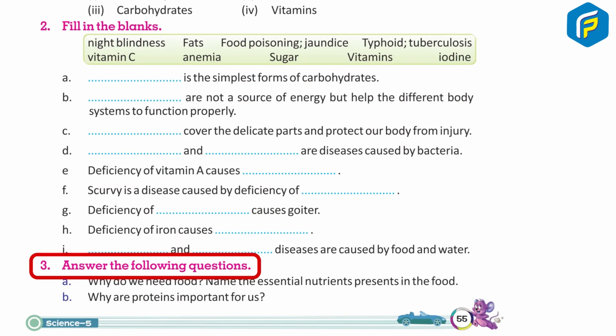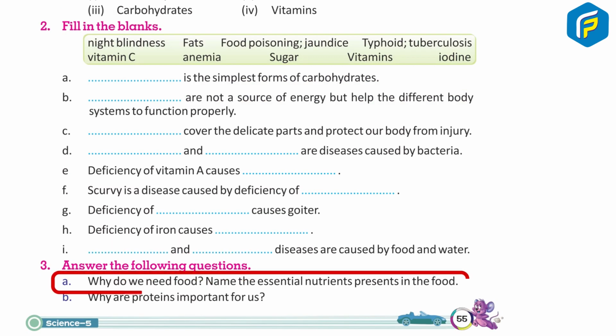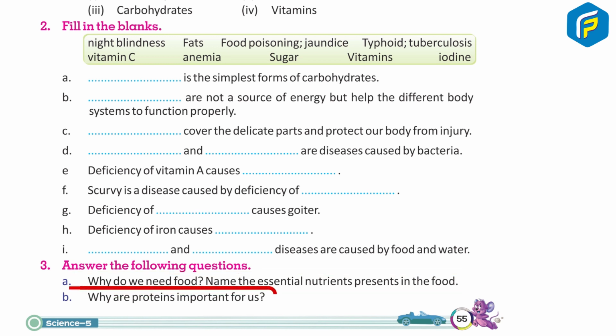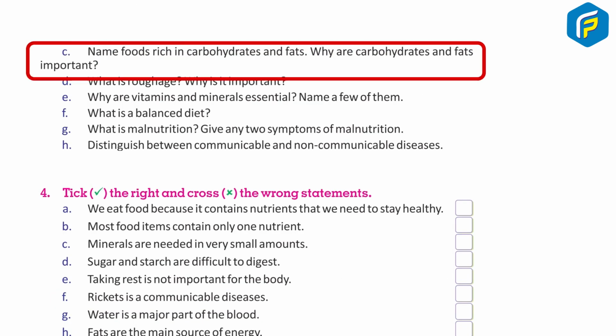3. Answer the following questions. A. Why do we need food? Name the essential nutrients present in the food. B. Why are proteins important for us? C. Name food rich in carbohydrates and fats. Why are carbohydrates and fats important?